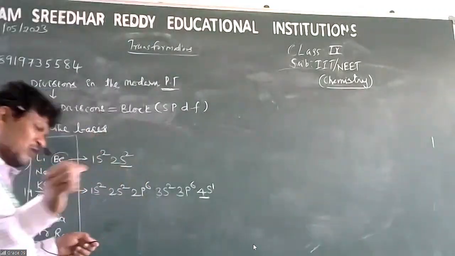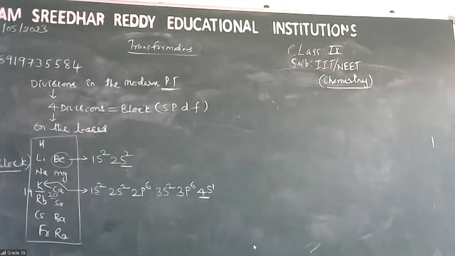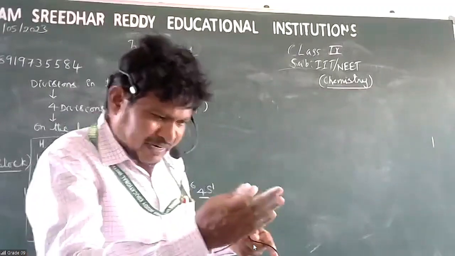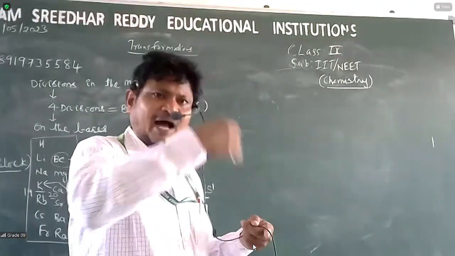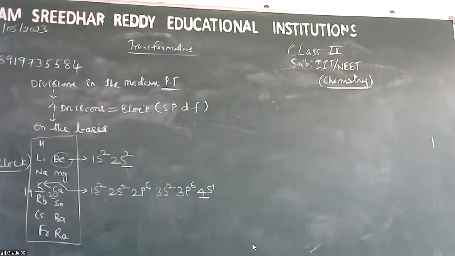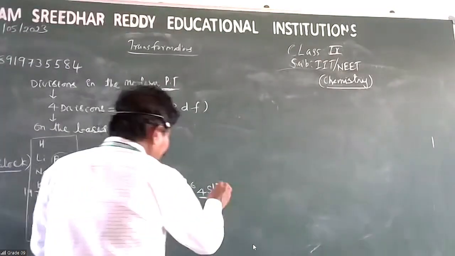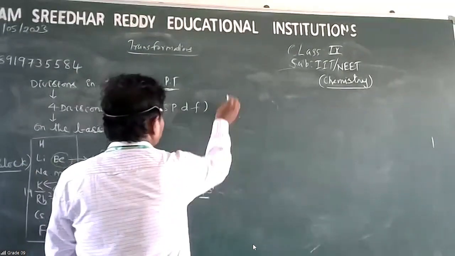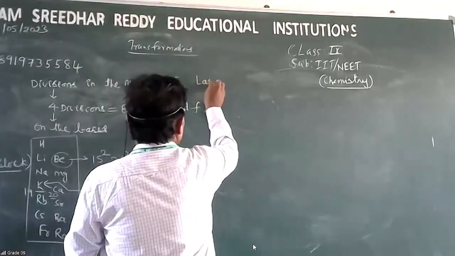The last electron in each and every atom separates it from the other elements. The last electron in each and every atom is called the differentiating electron. See, I am writing the last electron here.